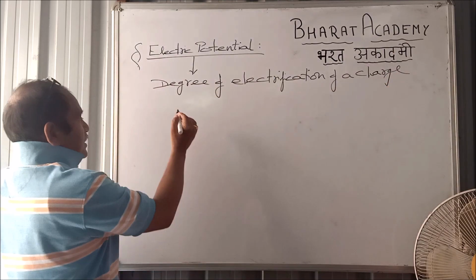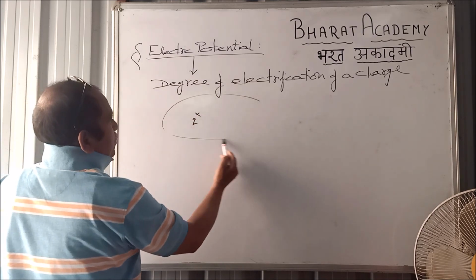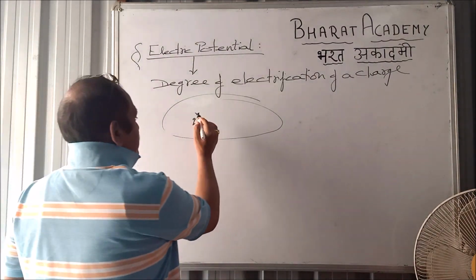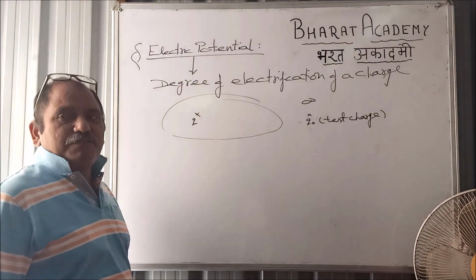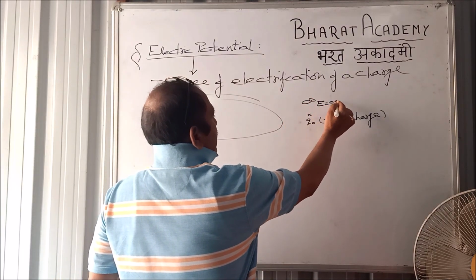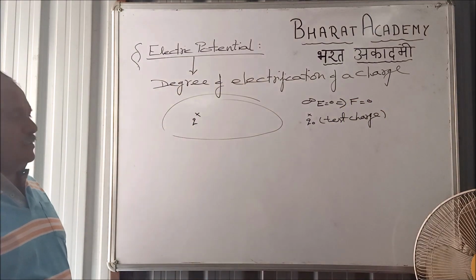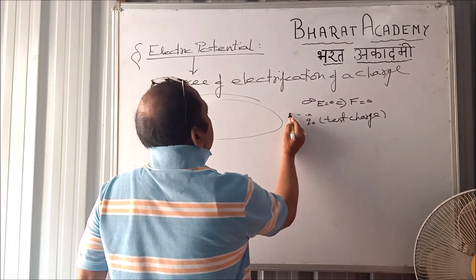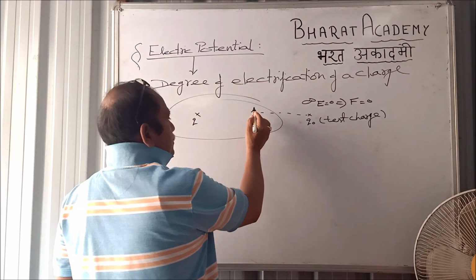What does it mean? Suppose I am having a point charge Q here. It will have its own region up to which its presence can be experienced. That is the electric field of this point charge. If I consider a test charge Q0 at infinity, where the field is zero and the particle is not experiencing any force on it. Now, if I want to bring this test charge particle Q0 from infinity to a point inside the electric field, suppose A is the point here where I want to bring this Q0.